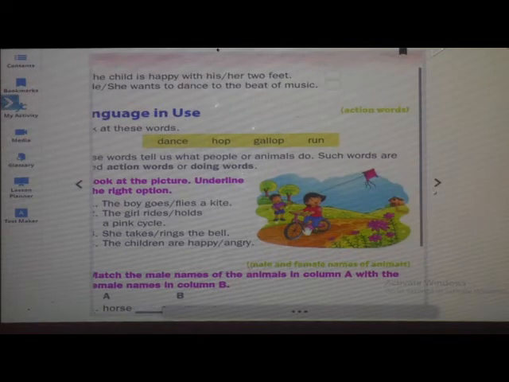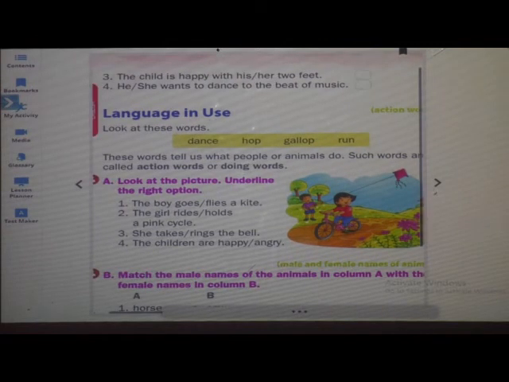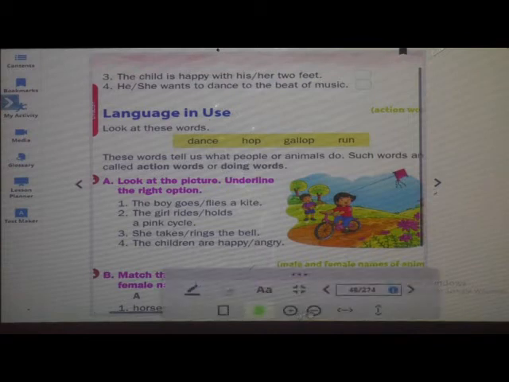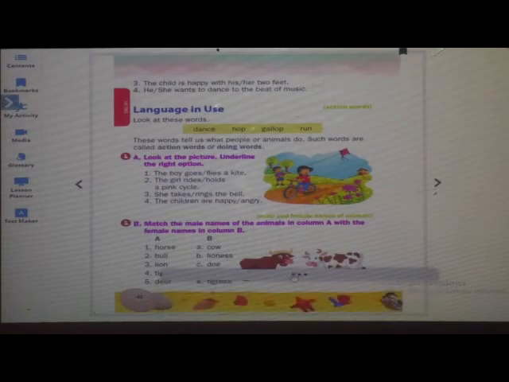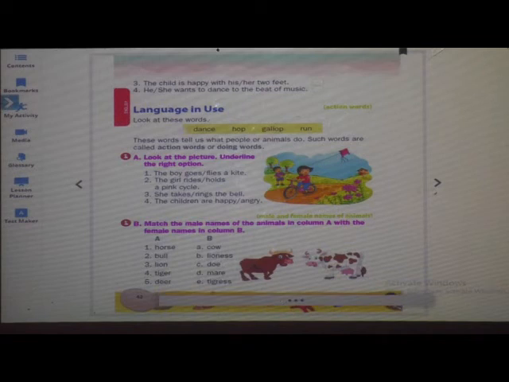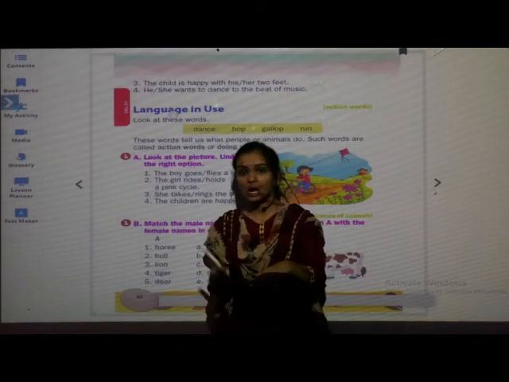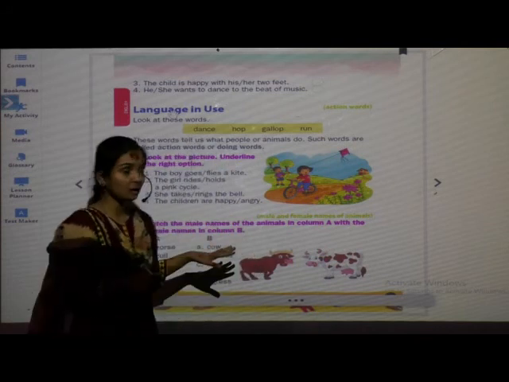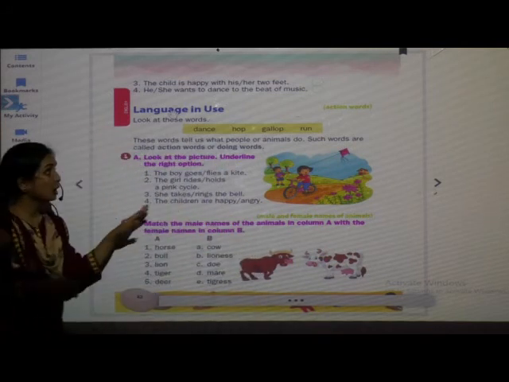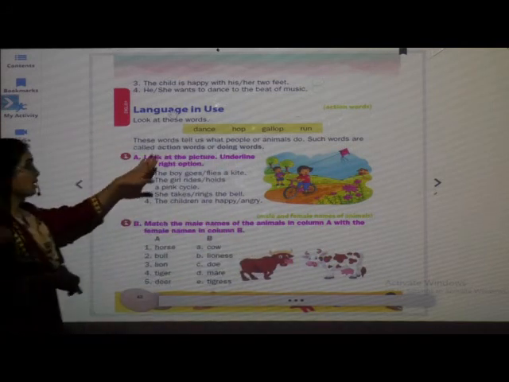Such words are called action words. What are the action words? Action words mean words by which things are seen doing. If I am writing, then writing is a doing word or an action word.